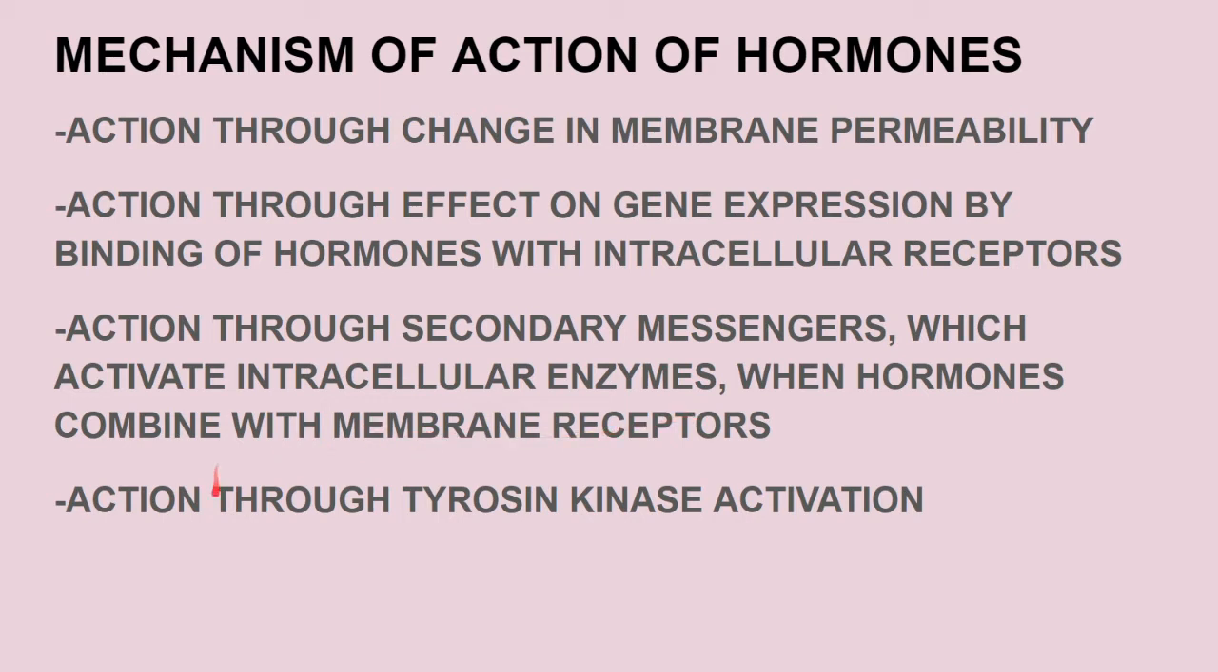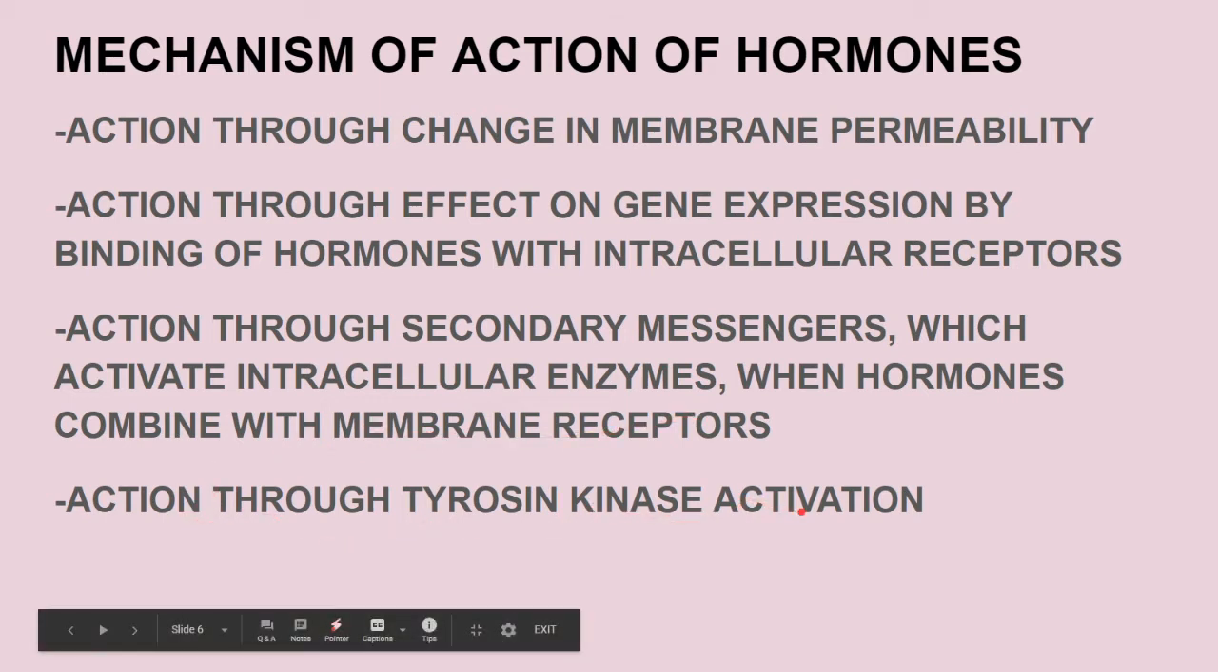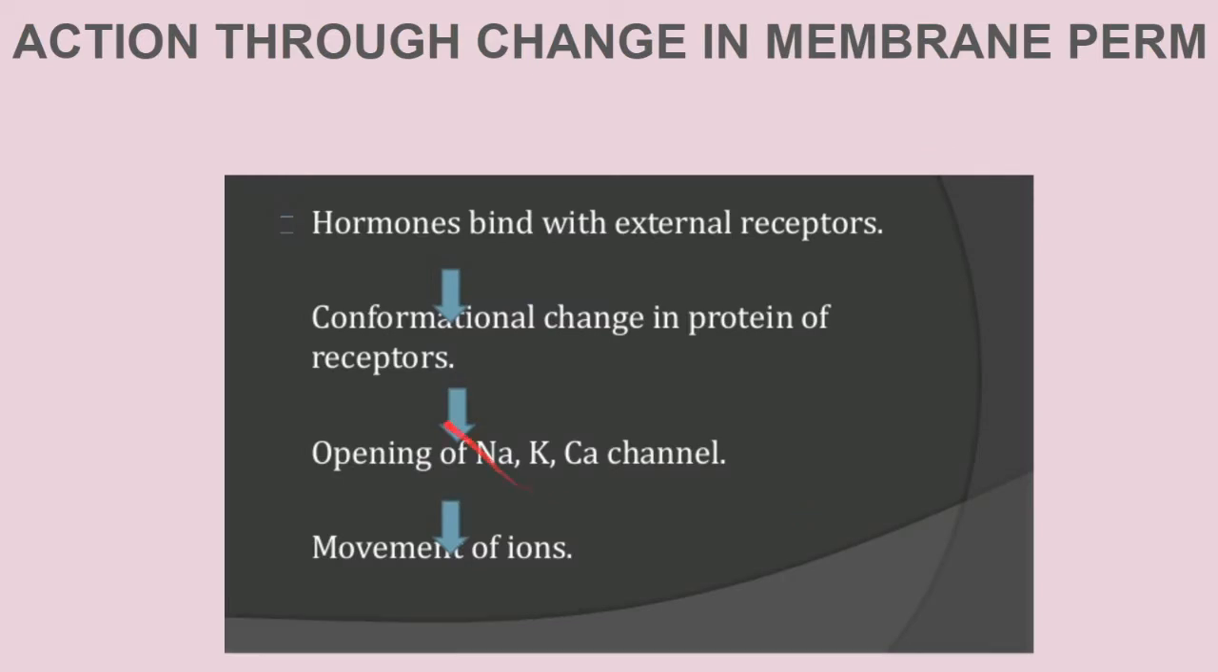And the last is the action through the tyrosine kinase activation. Now the first is the action through the change in the membrane permeability. Over here, certain hormones bind with the receptor present in the cell membrane and cause a conformational change in the protein of the receptor, resulting in either opening or closing of the ion channels, that means sodium, potassium or calcium ion channels. And because of the opening of these channels, the ions move and cause a subsequent effect. For example, adrenaline, noradrenaline, etc.